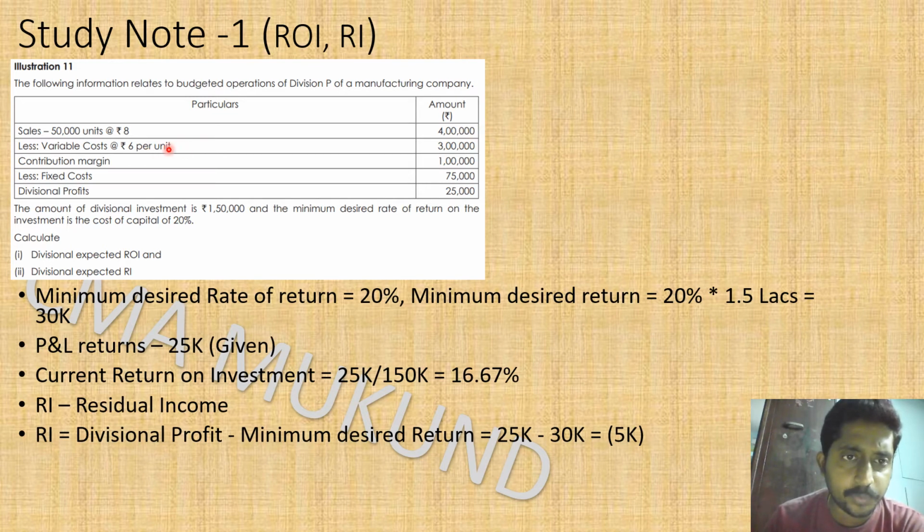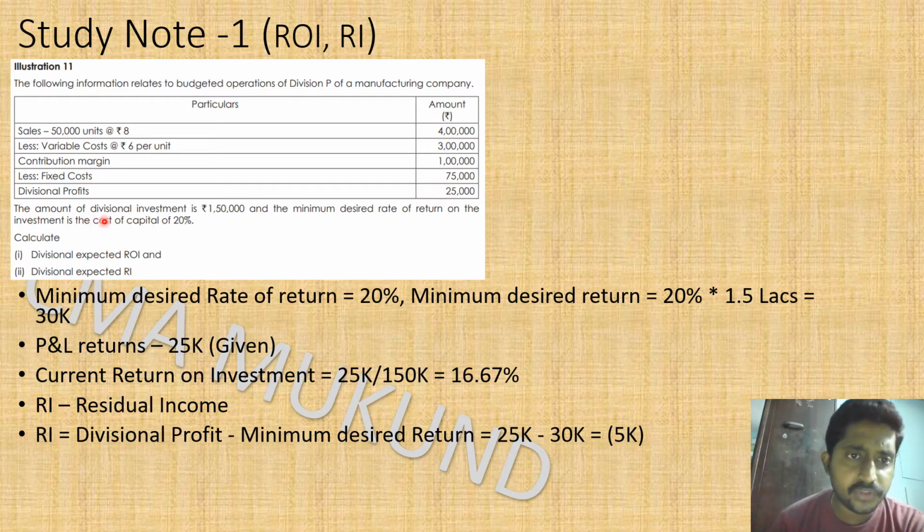Variable cost is 6 rupees per unit, and for 50,000 units, 6 rupees multiplied by 50,000 comes to 3 lakh rupees. So the contribution will be 4 lakh minus 3 lakh, which is 1 lakh, and after reducing the fixed cost of 75,000, the divisional profit is 25,000 rupees. So this is nothing but the marginal cost statement, or you can also say P&L as per marginal costing. The word contribution comes only in the marginal cost philosophy. So it's a P&L where the net profit from the division, the divisional profit, is 25,000.